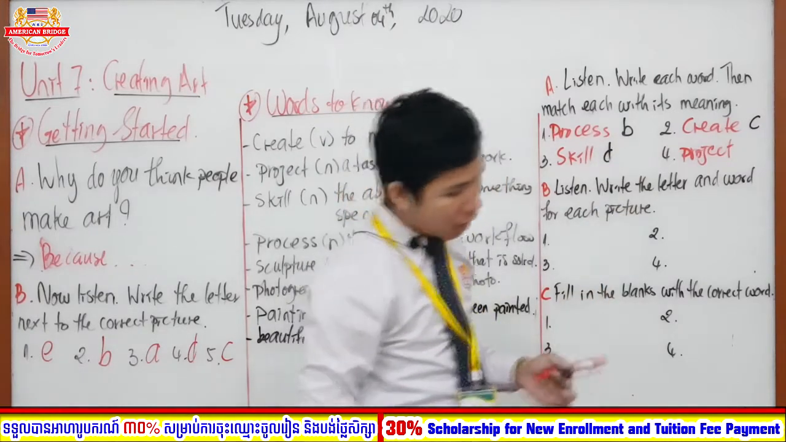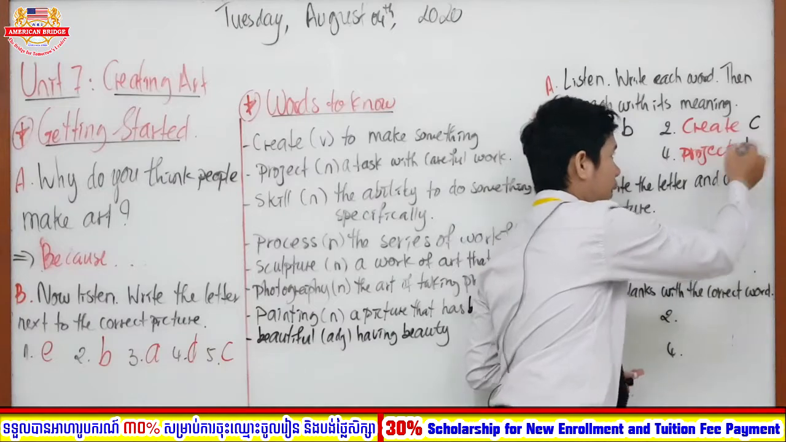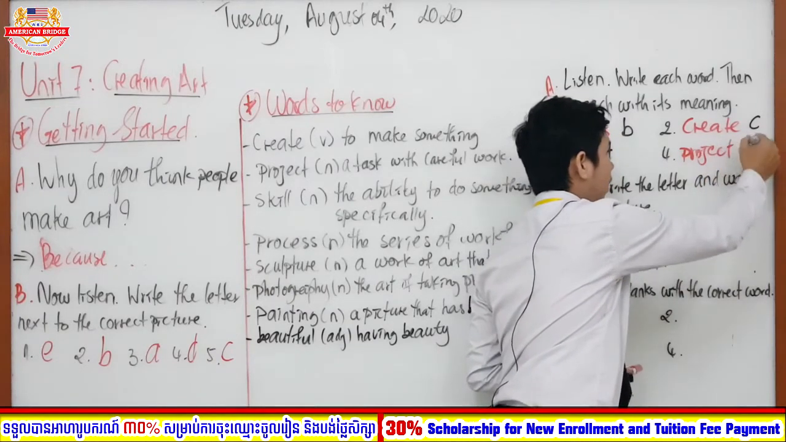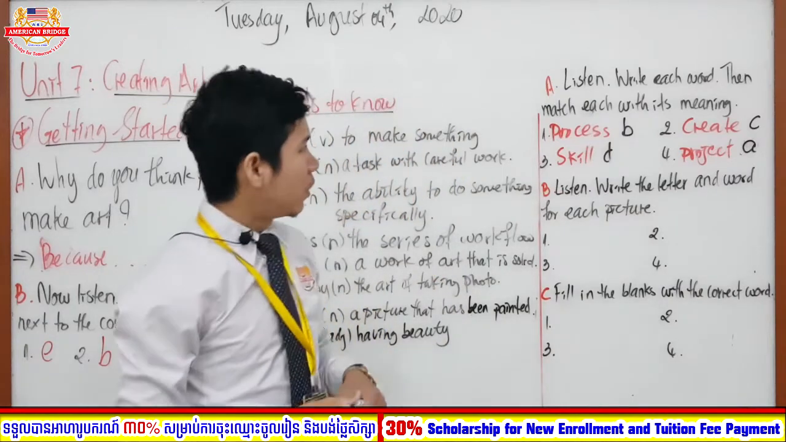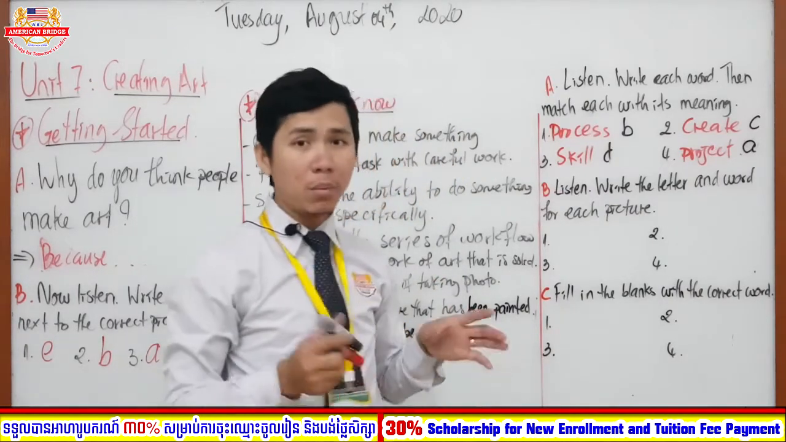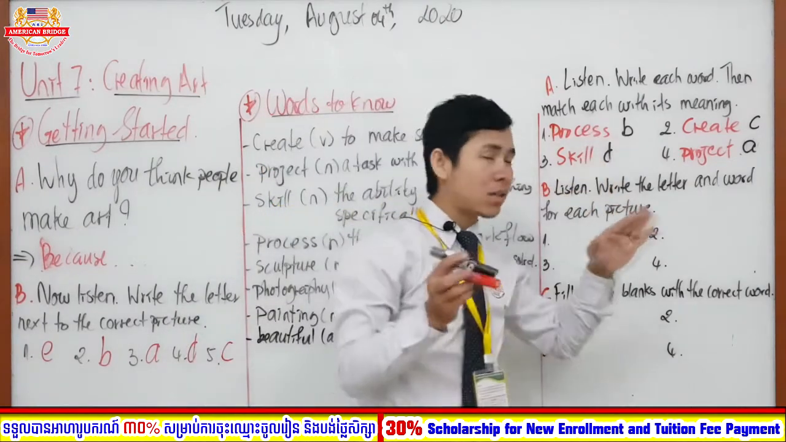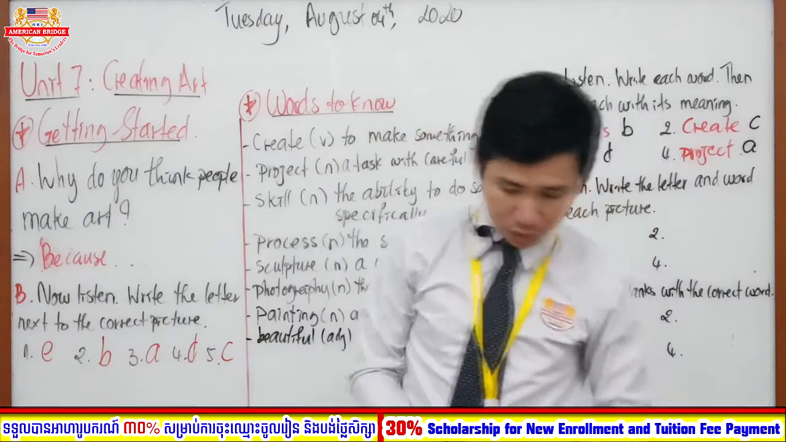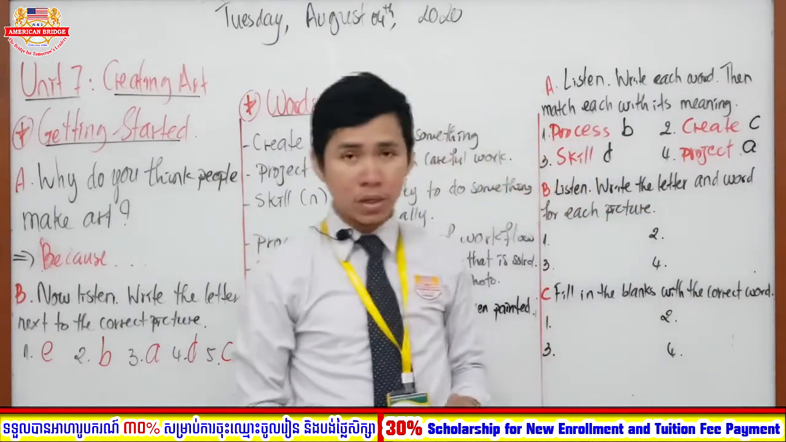Skill, okay. And after that, the last one, project. Oh, not letter B, sorry. This is letter A. So here we have to know the words in each number, and then match them with the definition. The letters A, B, C, D here talk about the definitions that are listed in our book. After this, we are going to move on to the next section, section B.